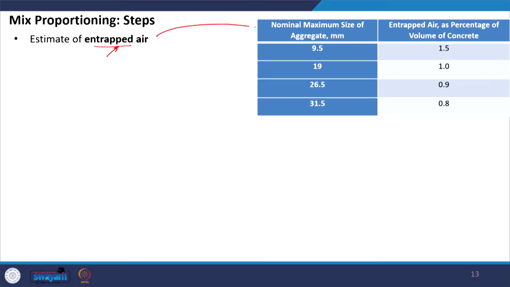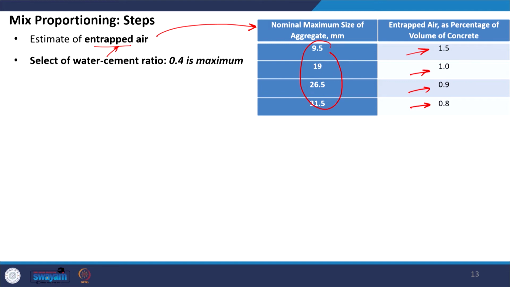Again, this is what I want you to remember: the entrapped air is a function of the nominal maximum aggregate size in the mix. So, depending on the nominal maximum aggregate size, we have to select the entrapped air percentage, which corresponds to the volume of the concrete. So, 1% by volume of the total concrete or 0.9% by volume of the total concrete and so on. In this way we will select the percentage of entrapped air for our mix design problem.